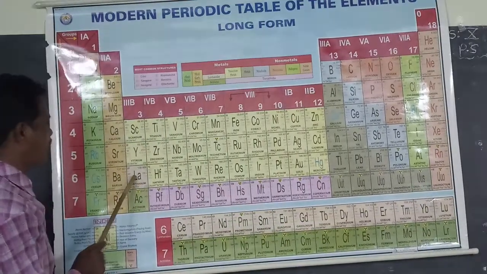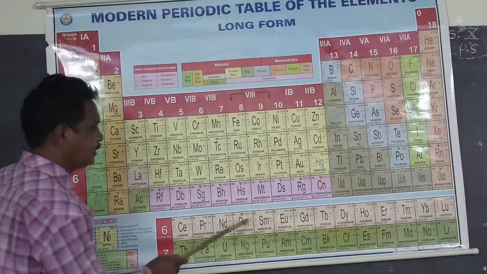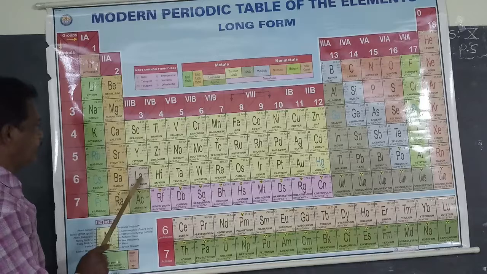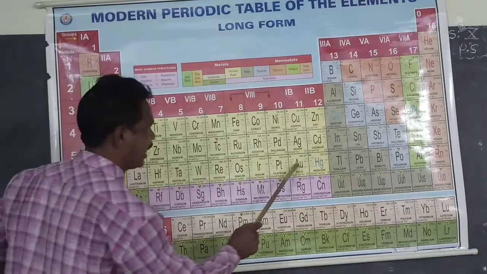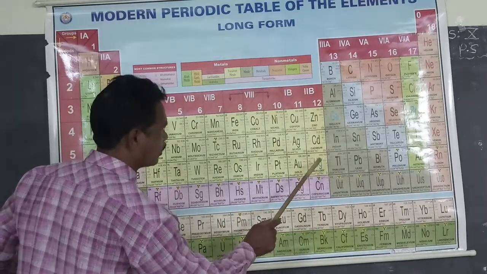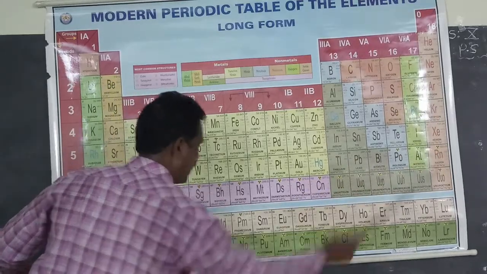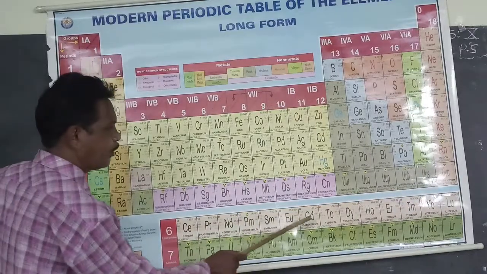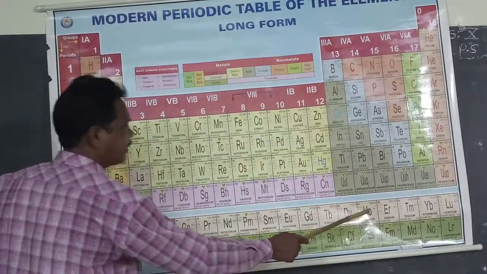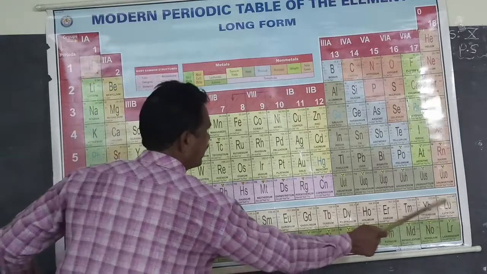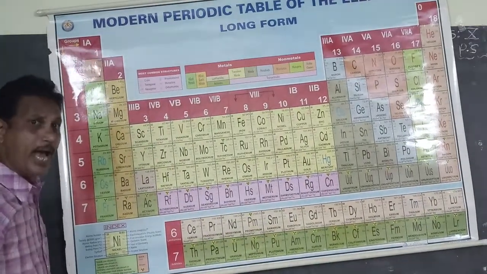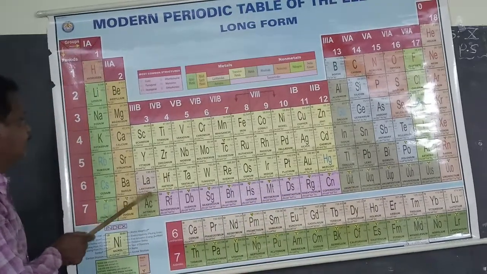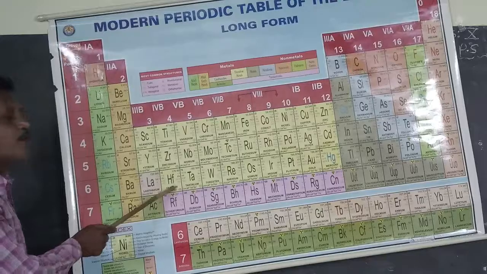Counting 1, 2, 3, up to 14 elements are added in between lanthanum and hafnium.